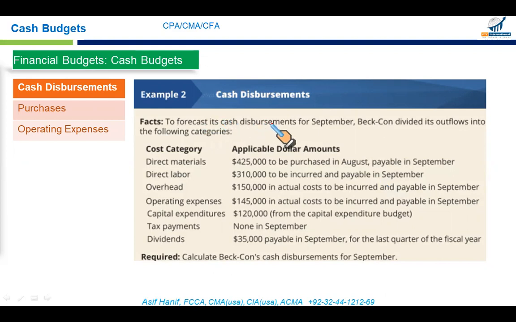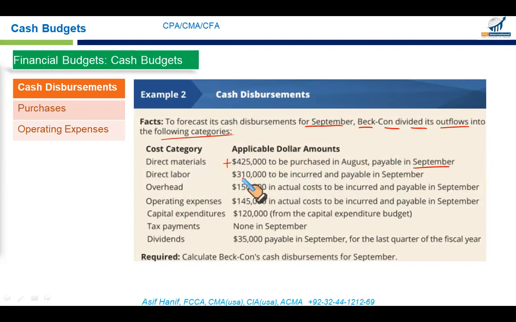To forecast the cash disbursements for September, Begcon divided its outflows into the following categories. Direct material: you will pay 425,000 for the goods purchased in August, but the amount will be paid in September. So this is one of the outflows we will consider. It's a plus sign.